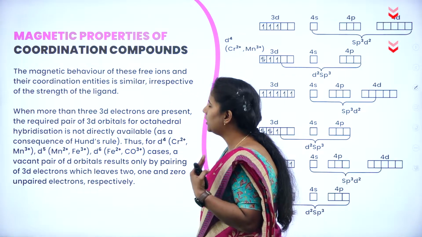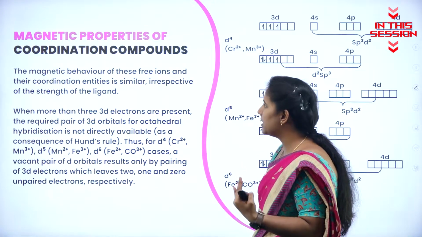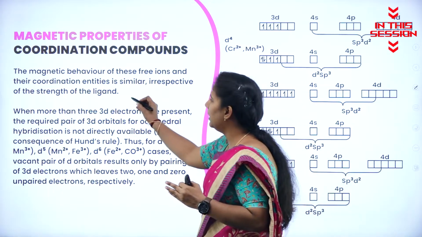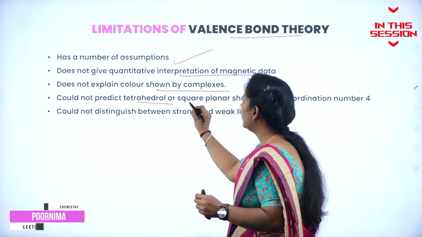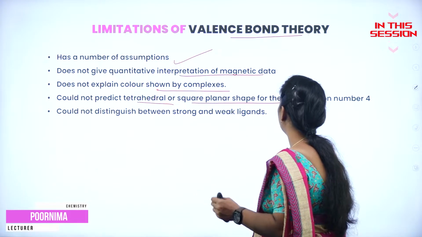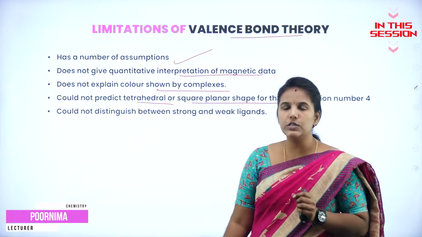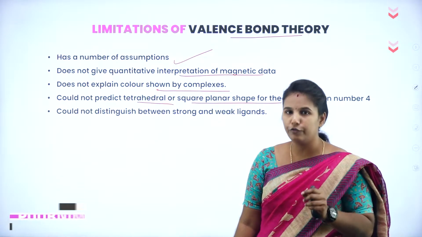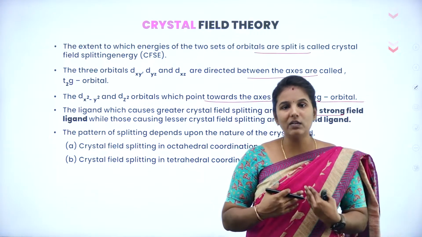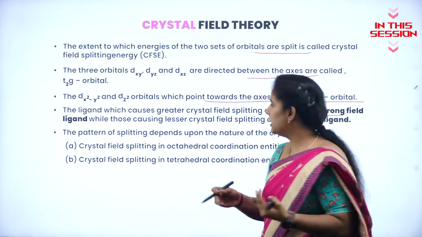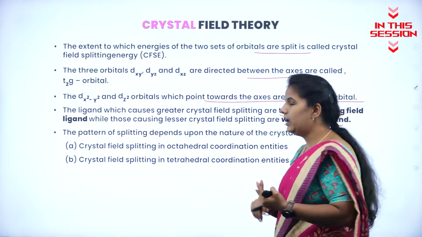Ions and their coordination entities is similar irrespective of the ligand. Is it right? Yes. Do not predict the tetrahedral and the square planar shape of the coordination compounds which are having the coordination number 4. If the ligands are weaker, then splitting is also weakened and it is also known as weak field ligand.